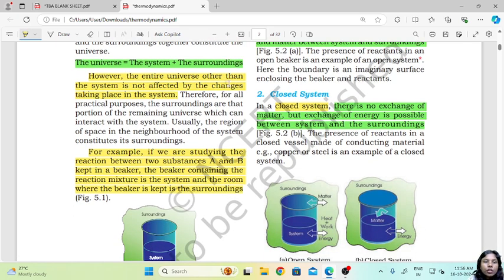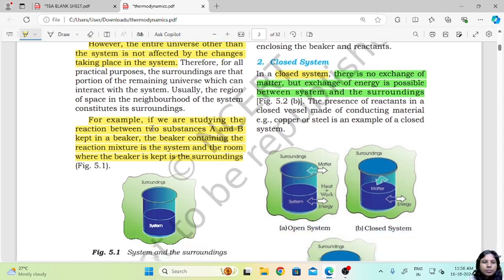However, the entire universe other than the system is not affected by the changes taking place in the system. Now when you say I have a vase in which the sapling is growing, if the sapling is growing, is there any other change that is occurring in the surroundings? No, nothing is changing, just the sapling is growing. So there is no direct effect that is happening on the surrounding of the system.